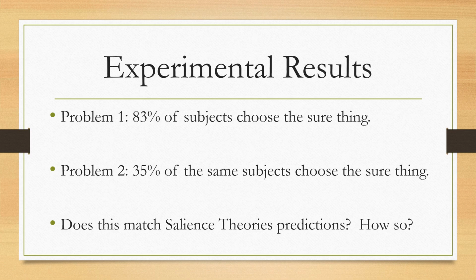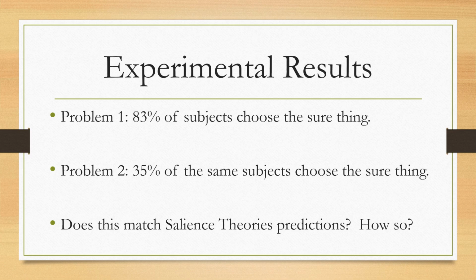Problems 1 and 2 have actually been used in experimental settings. Problem 1 showcased in the experiment 83% of the subjects choosing the sure thing. In problem 2, only 35% of the same subjects chose the sure thing. So we have the same people, but problem 1 showcases salience in losses, and problem 2 showcases salience in gains.